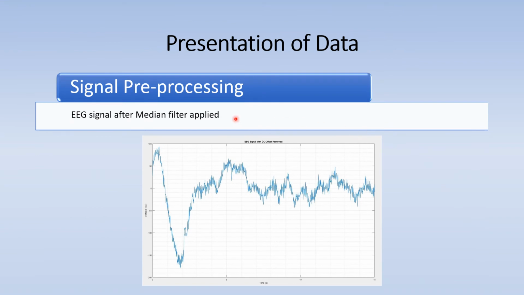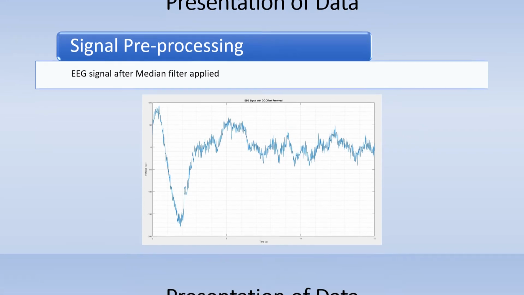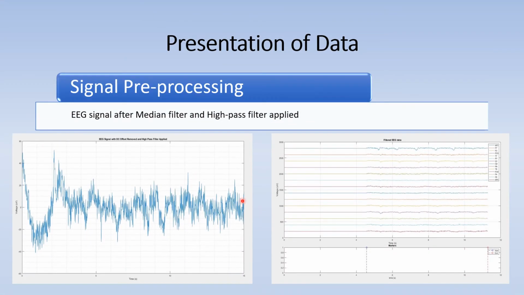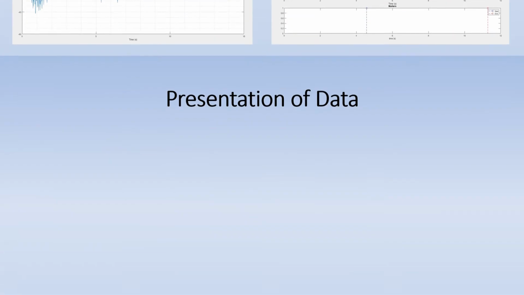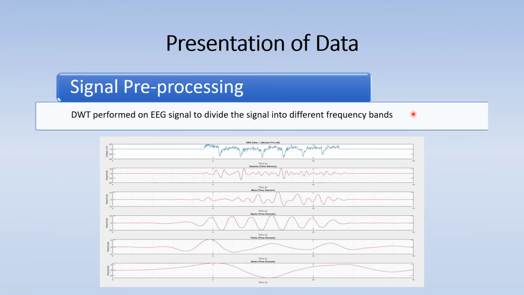After the median filter is applied, the EEG signal has a range between 0 to 200 microvolts, which is the normal electrical activity of the brain. Next, after the high-pass filter is applied, the low-frequency noise is cleared. After that, the DWT is performed on the EEG signal to divide the signal into different frequency bands.